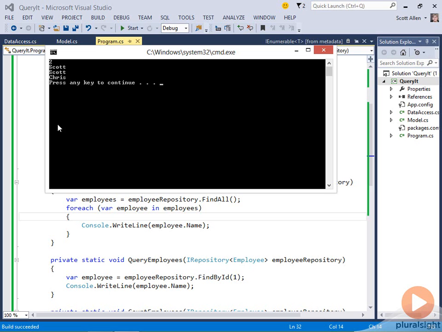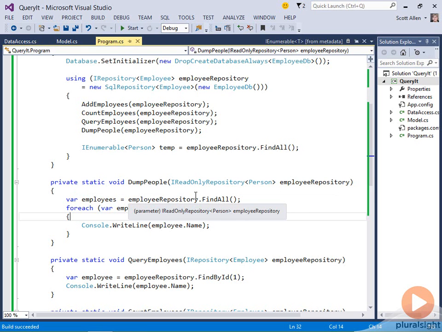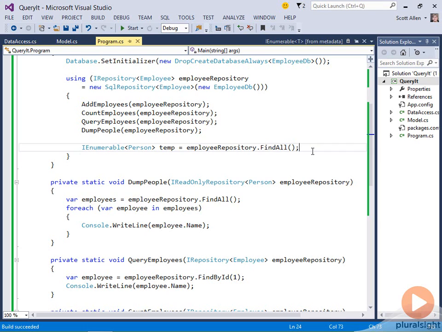And that's the common scenario for needing covariance, which I should note is only available for interfaces like this starting with C# 4. So this wasn't possible in version 3 or previous versions of C#. But the common scenario here is that I want to reuse some logic and work with base types as much as possible. And covariance helps to enable that because I can treat IEnumerable or IReadOnlyRepository of employee as an IEnumerable or IReadOnlyRepository of person. And that allows me to share the logic between both person objects and employee objects. That's covariance. Let's look at contravariance next.